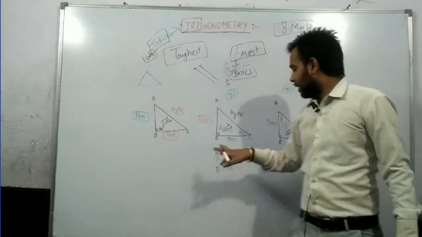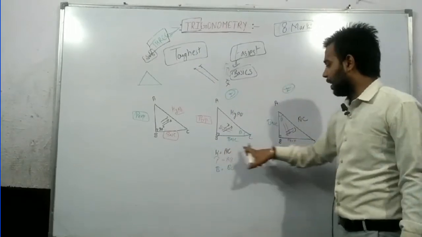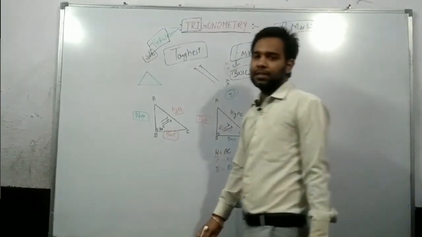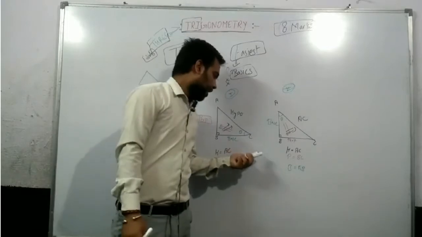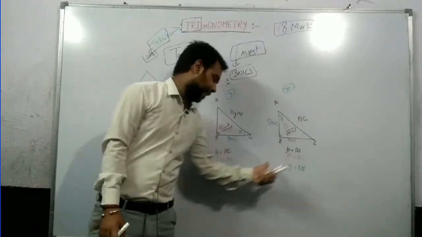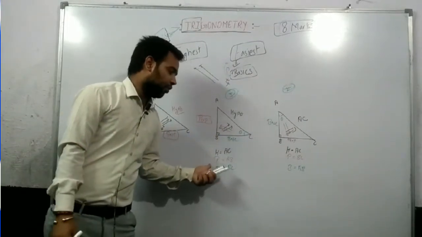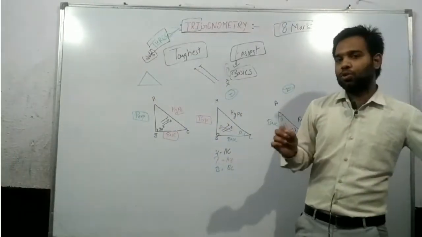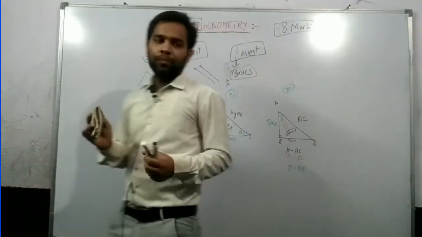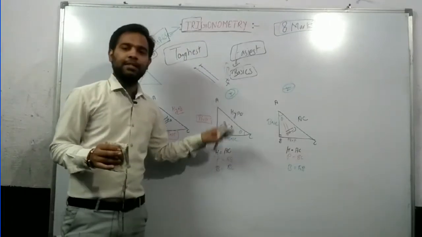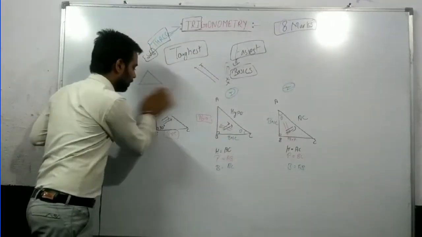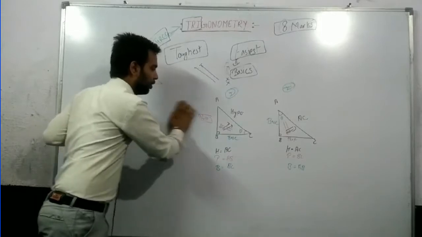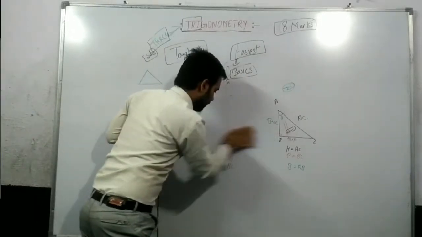Now you can see that in a single triangle the hypotenuse will remain the same, but the position of base and perpendicular can interchange. So we found the names of the three sides and the positions of the three sides.